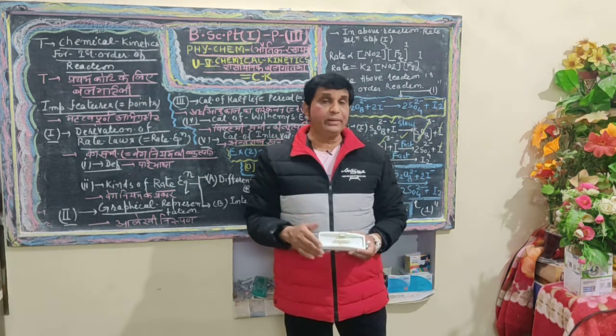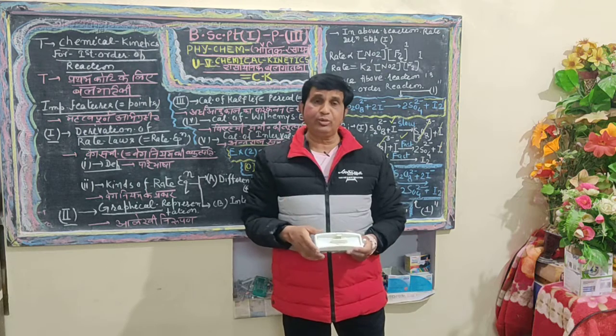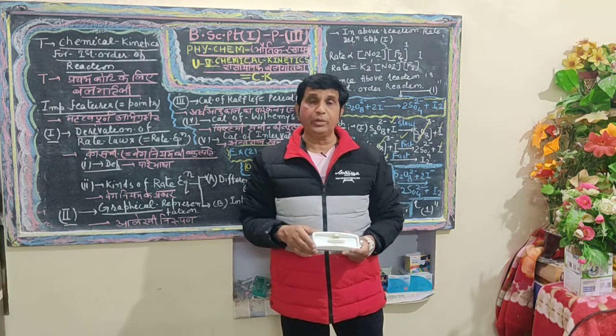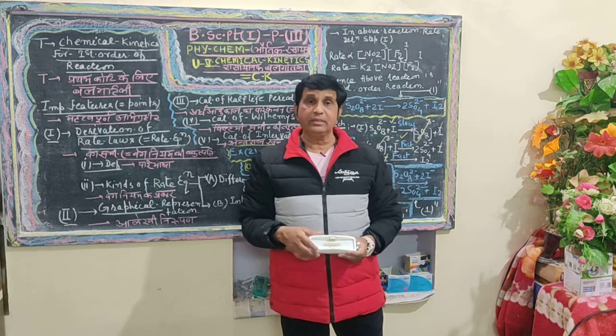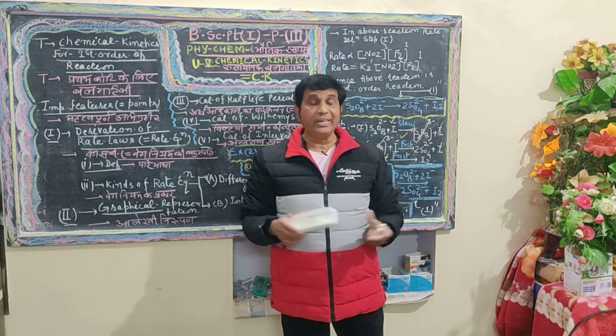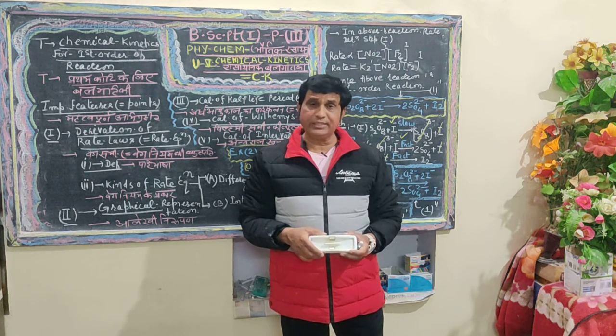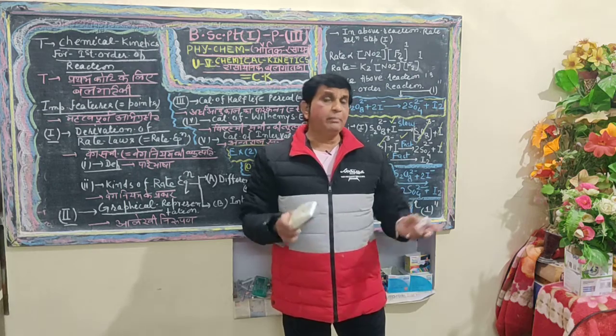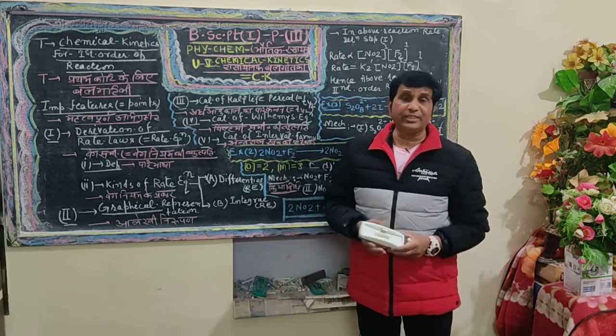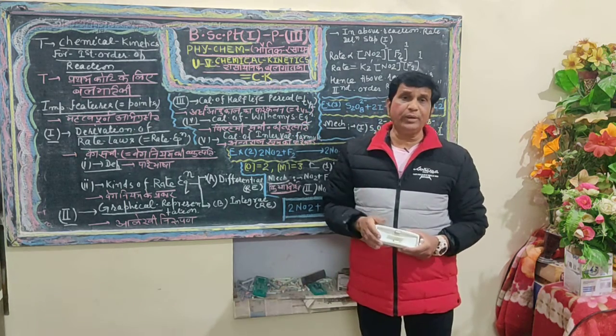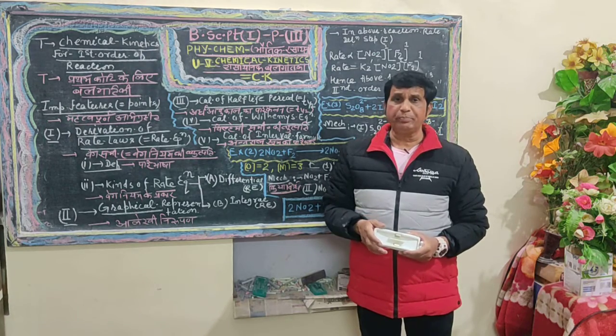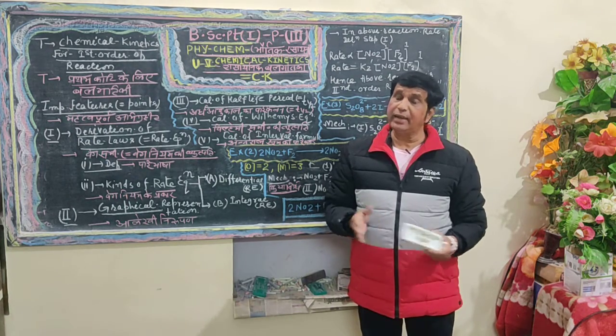Students of BSc Part 1, it is the fundamental theory in chemical kinetics that chemical reactions generally possess the same value for order of reaction and molecularity.